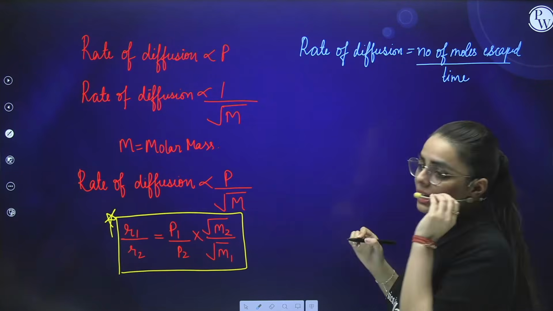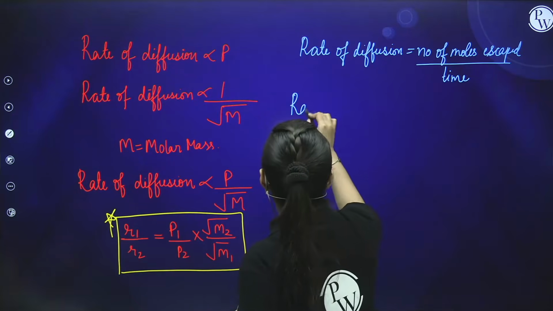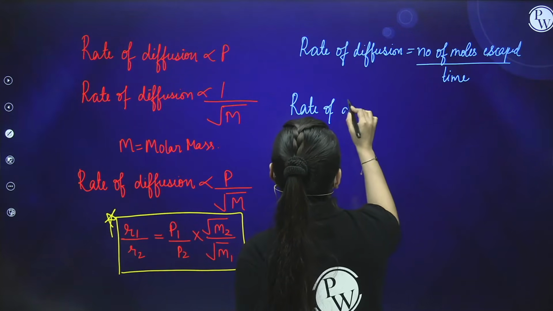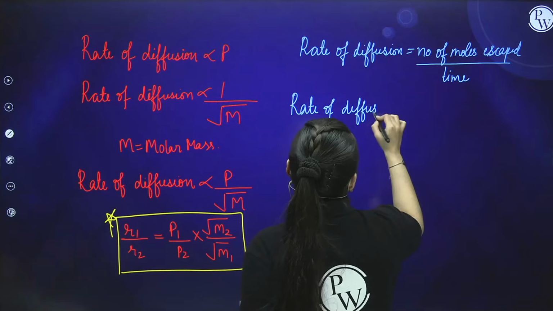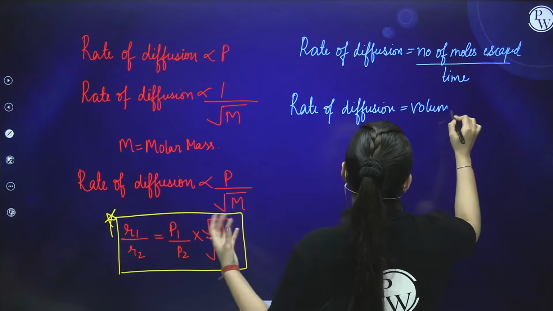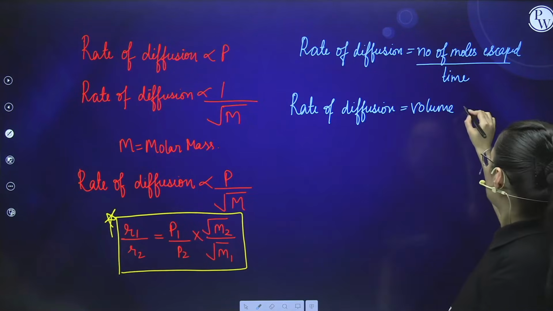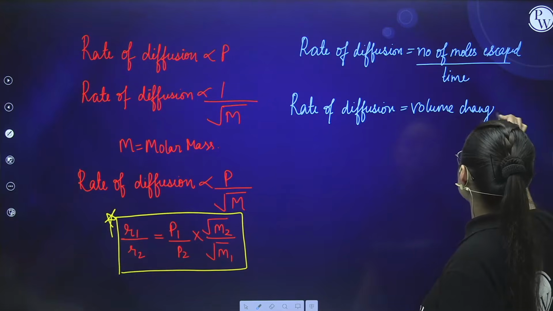We can also define it in terms of volume. Rate of diffusion is equal to the volume change, like how much it traveled from one place to another, divided by time taken.